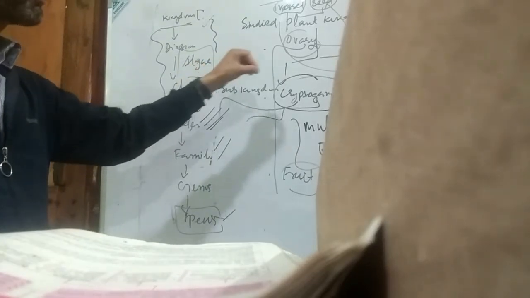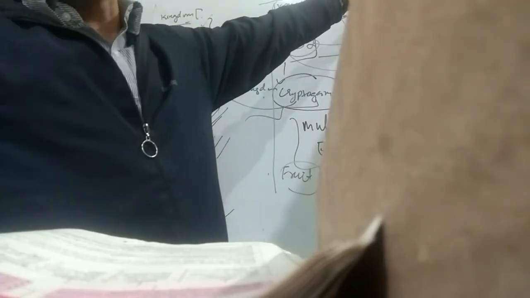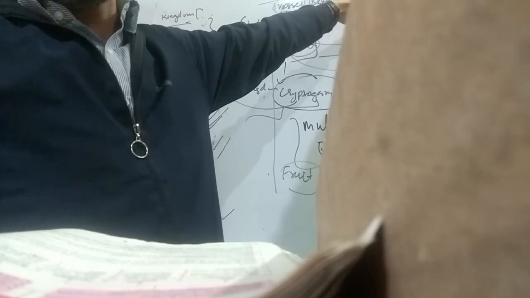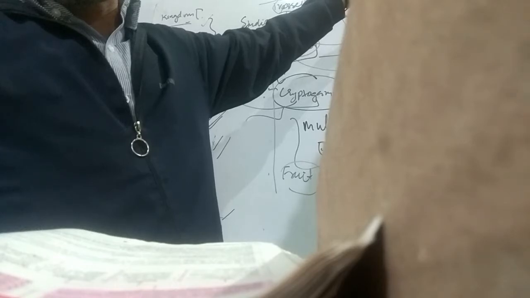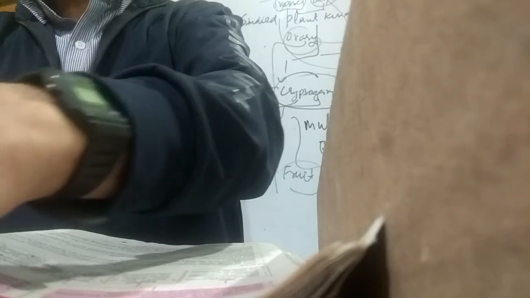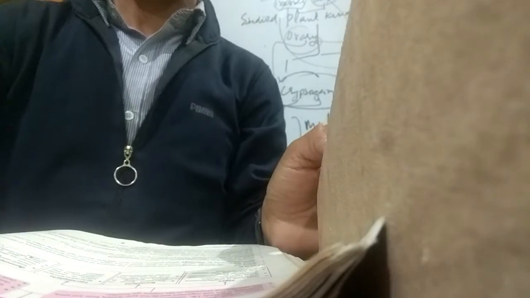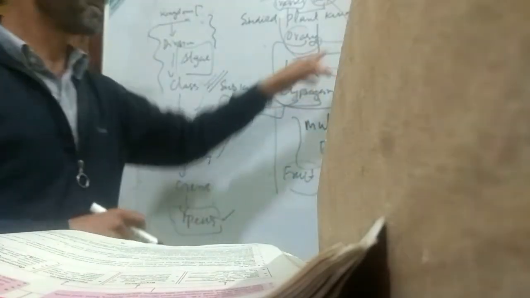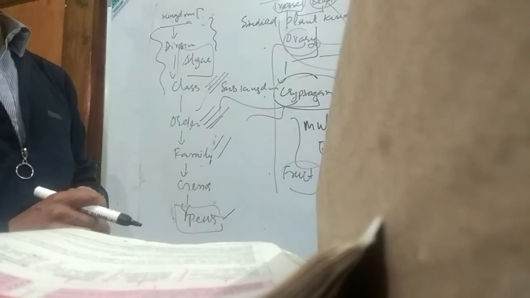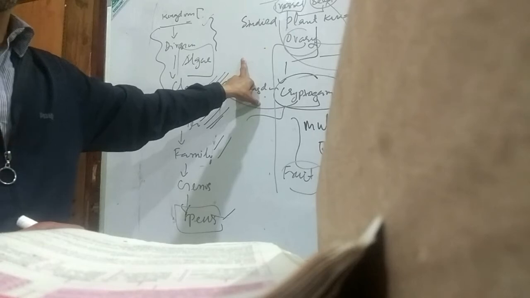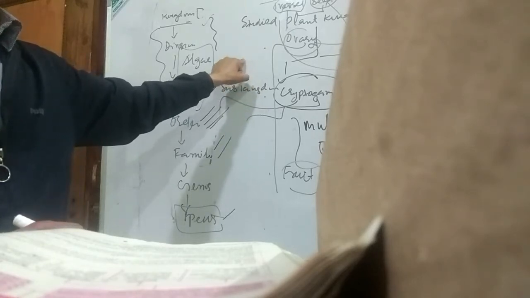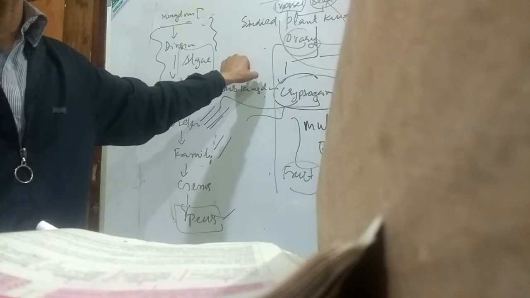Now, gymnosperms have naked seeds. For example, if we see several species of pinus, we see their cones, and in female cones later on we see naked seeds.